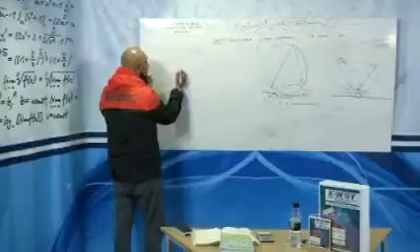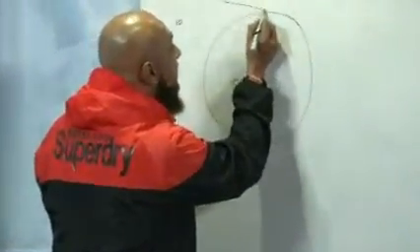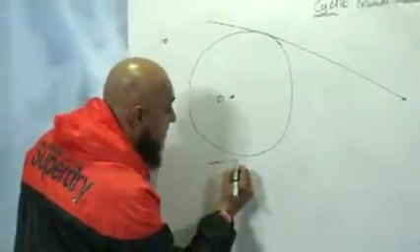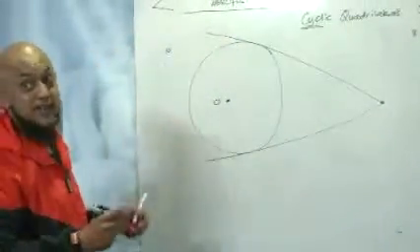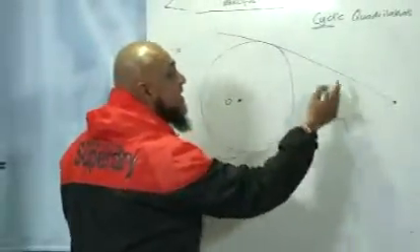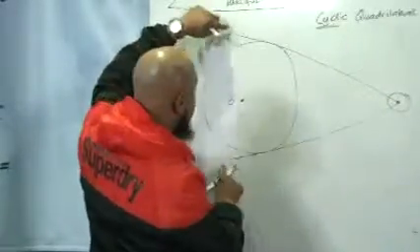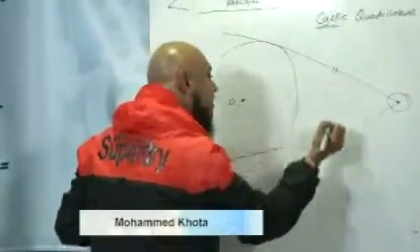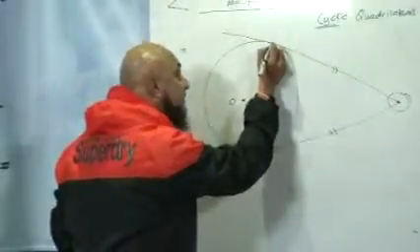You have a circle. You've got the center of a circle. Now you've got two tangents. You've got a tangent here, stopping at a point, and you've got another tangent going here, also meeting at that point. Now, these are supposed to be straight lines, I'm just drawing them freehand. So these are two tangents meeting at a common point outside the circle. Two tangents meeting at a common point outside the circle are equal in length. So the tangents are equal in length to where they touch the circle.